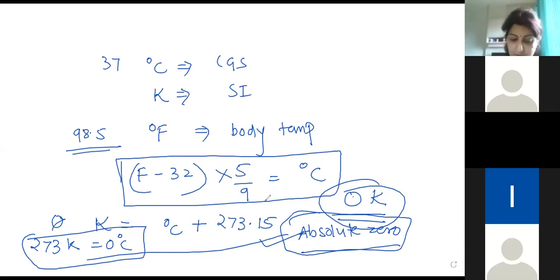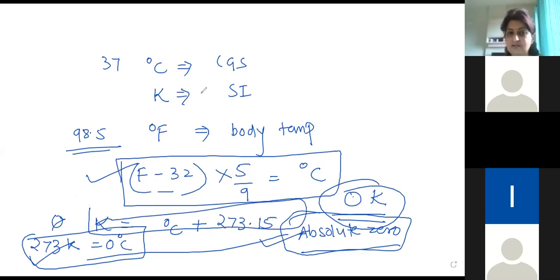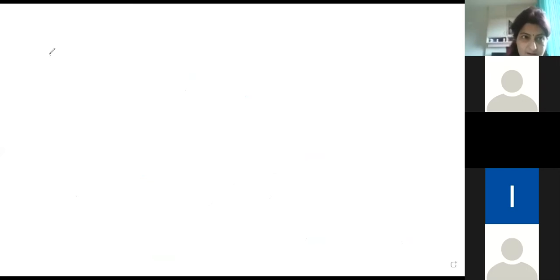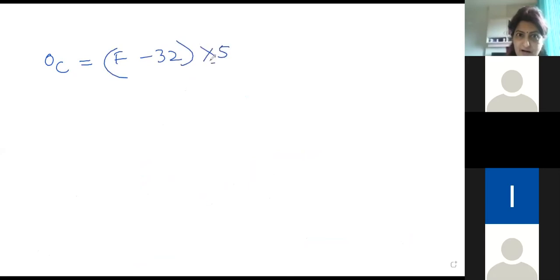So they have given you the temperature in different units. In the book they have given the formula for degree Fahrenheit, so from this formula you can convert anything. If I want to find degree Celsius, it is (F minus 32) multiplied by 5 upon 9.